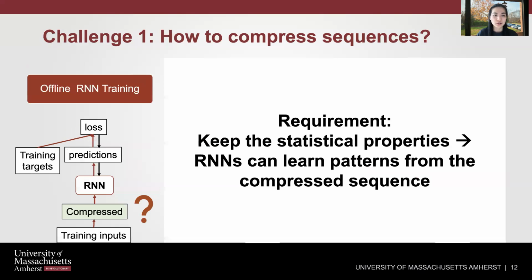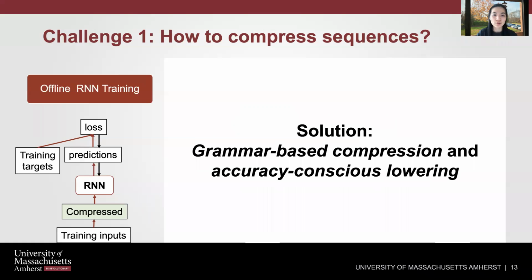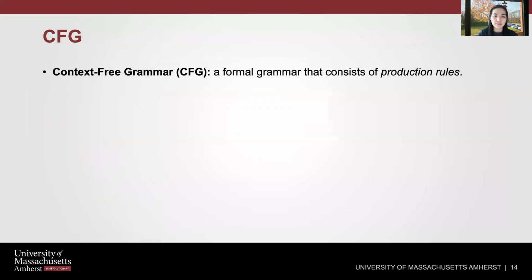Let's look at the first challenge. The tricky part about applying data compression to training data is to keep the statistical properties of the sequence such that the RNN can still learn patterns from the compressed sequence. Our solution is grammar-based compression and accuracy-conscious lowering. Grammar-based compression is related to context-free grammar. The CFG is a formal grammar that consists of production rules. The example here